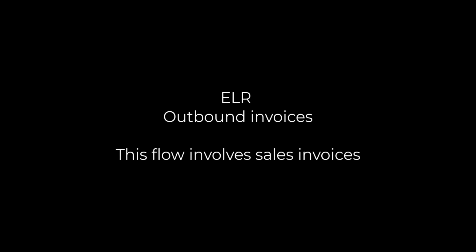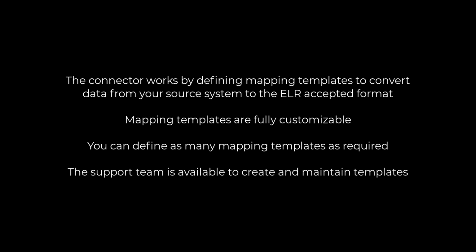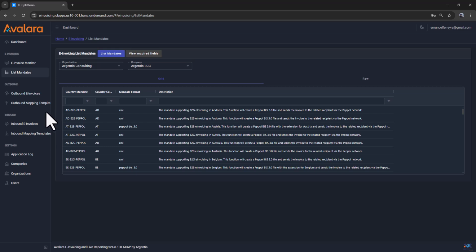The outbound flow involves account receivable, sales invoices, you are sending. The connector's main task is to extract the invoice data from your source system, and convert it to the format accepted by the ELR solution, the UBL, Universal Business Language. This conversion is configured in a mapping template, with a set of conversion rules. You can have multiple mapping templates configured for different document types and country mandates.